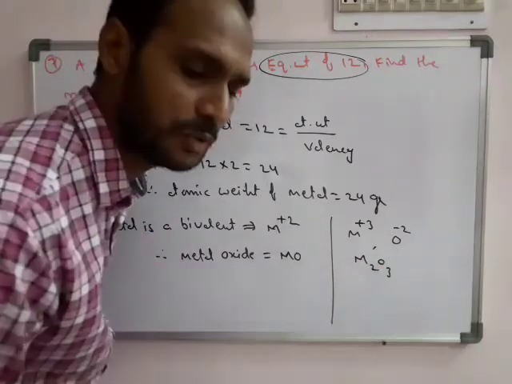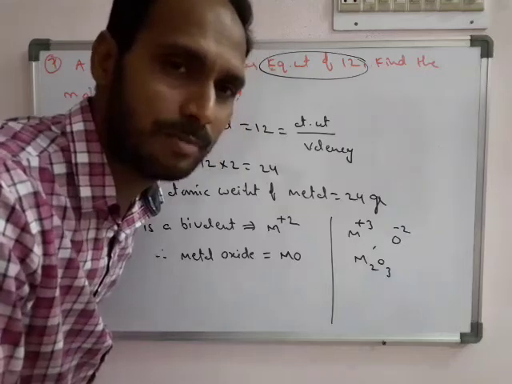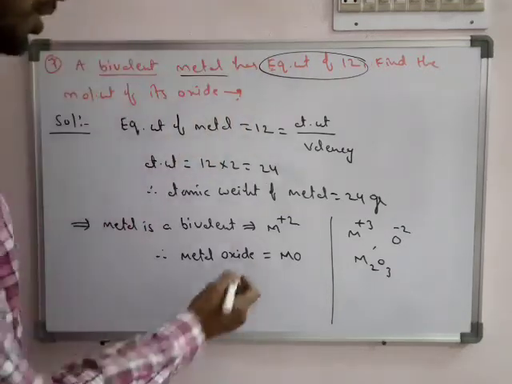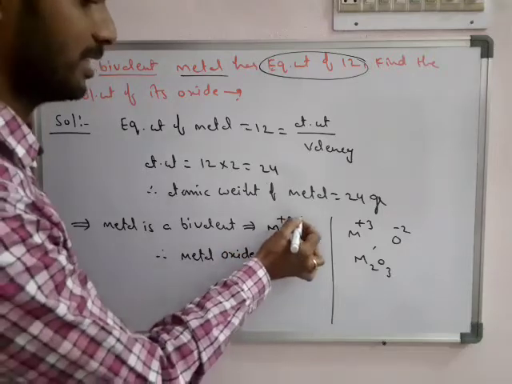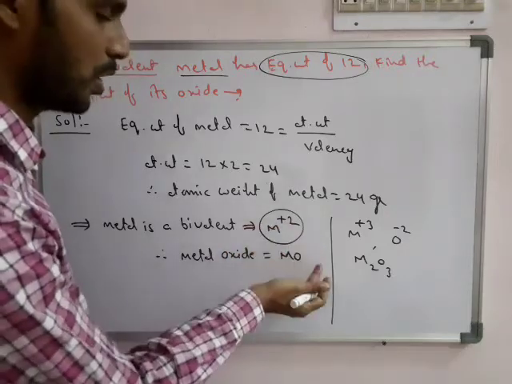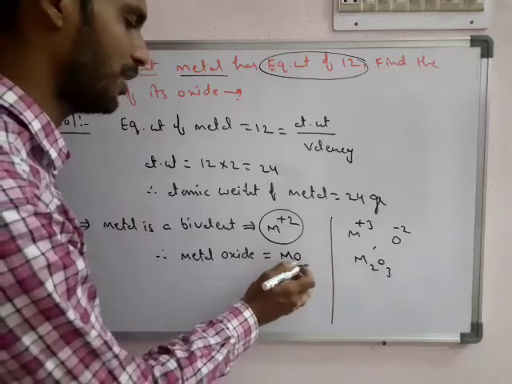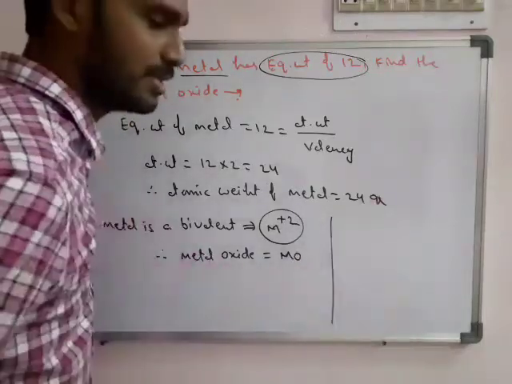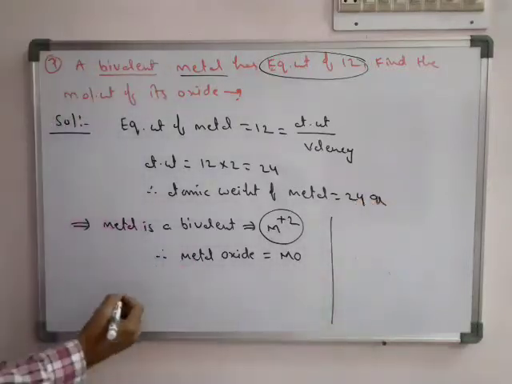ఎందుకంటే charges, we know in the crisscross method we balance the positive charge and negative charge. In the same way, the metal is given bivalent, that is M power plus 2. So automatically O minus 2, kabatti M1 O1. So M plus 2 O minus 2, the formula becomes a perfect one. Now what is the molecular weight?